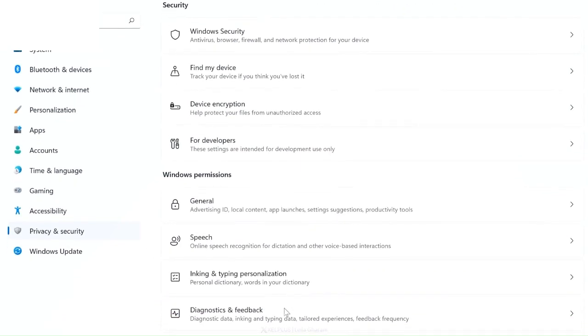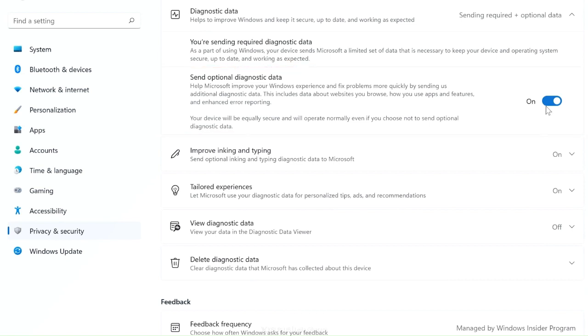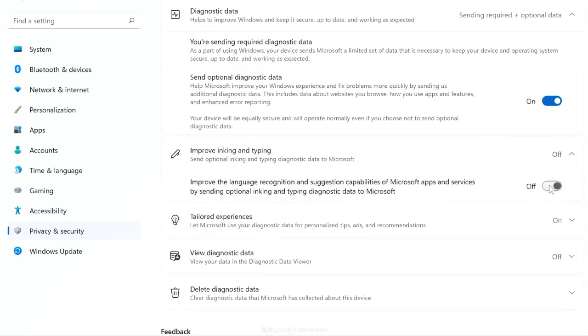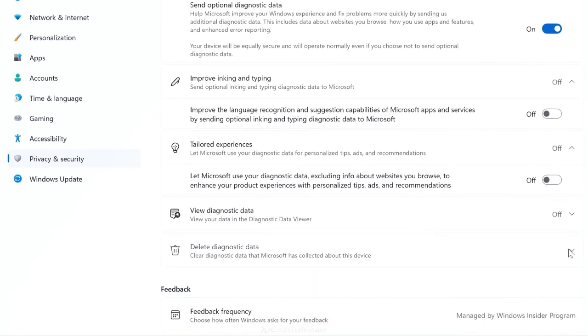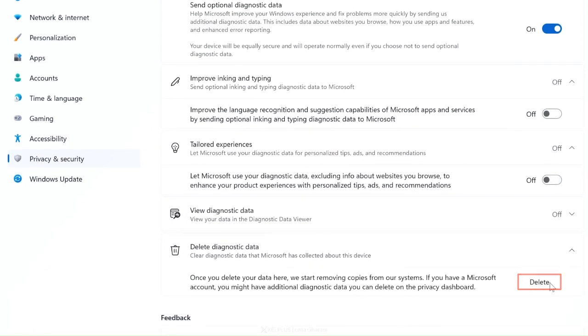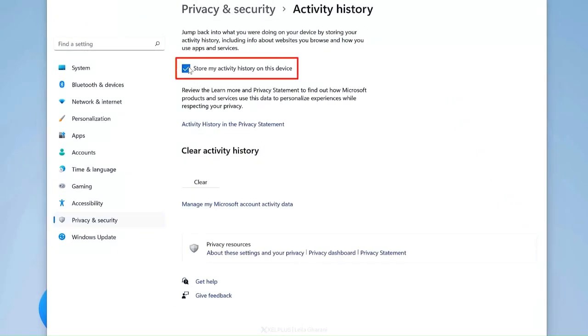Next is Diagnostics and feedback. Turn off optional diagnostic data unless, like me, you're in the Windows Insider program. You can also turn off all the other settings down here. If you want, go ahead and clear all diagnostic data that was already collected with this button. That's it for this area. Finally, I'm quickly going to go to the Activity history and turn off the local activity storage. No need to save that.